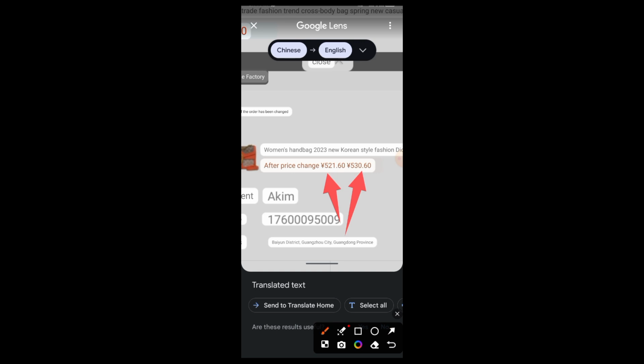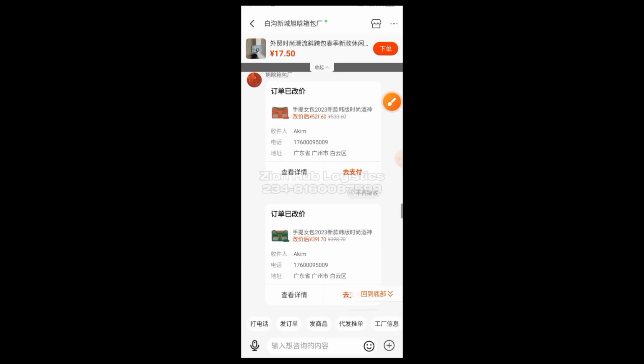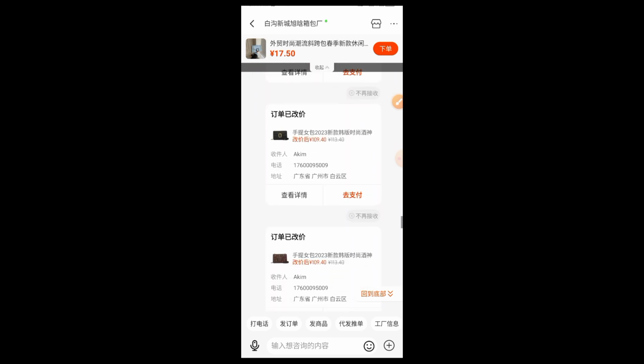You can see it here. They said after price change. This is what it is changing to. So I've got a whole lot of discount. So these are business strategies that you guys want to use. You don't just want to go in there because you see them cheap and buy directly. You can still buy for less than all what you are buying now. So this is how this guy adjusted all these prices for me.